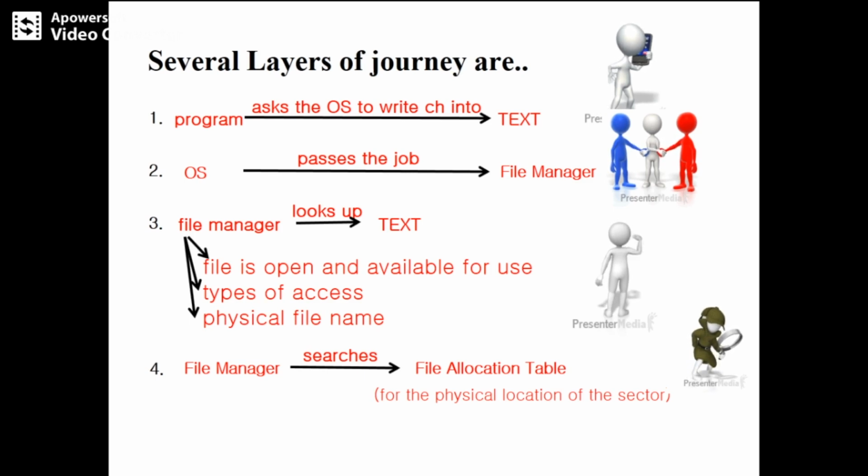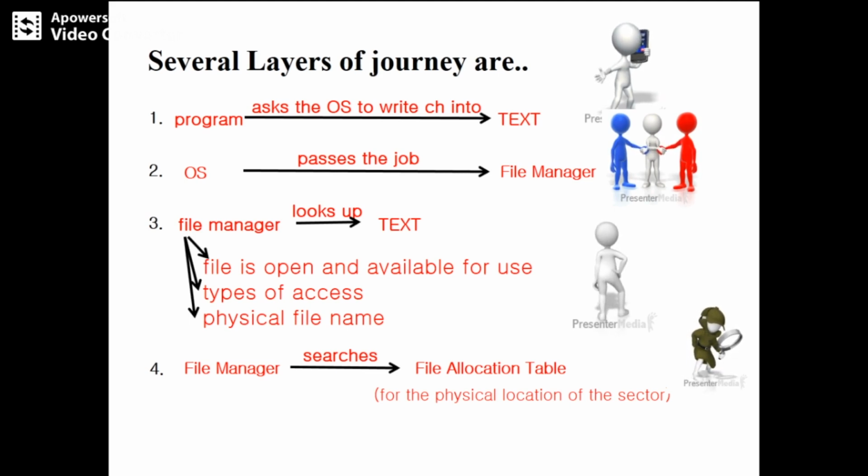The file manager looks up whether the file is open or available for use, what the physical file name is, and what type of access you have, whether it is read only, write only, whatever. That is the job of the file manager.